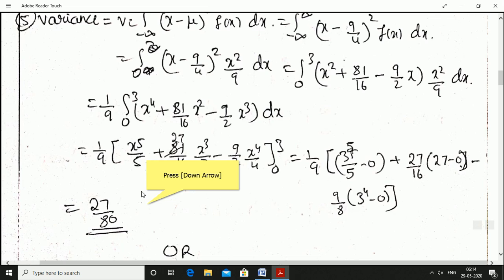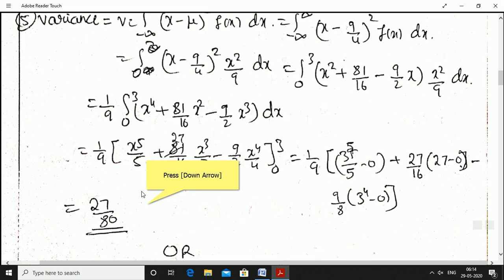1 by 9 into, okay, upper limit 3 power 5 divided by 5 minus lower limit is 0, plus 27 divided by 16, okay, means 81 by 16 is there. 2 3s are 2 7s are 27 by 16. Upper limit 3 power 3, okay, it is 27, lower limit is 0, minus 9 by 4 2s are 8.